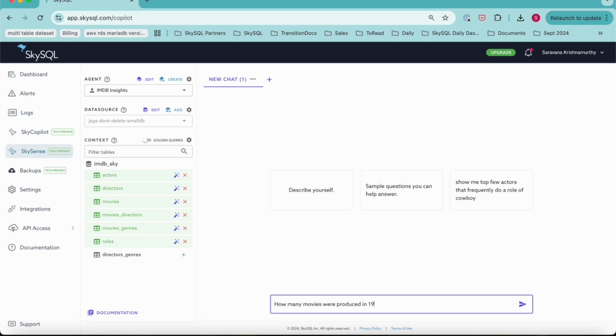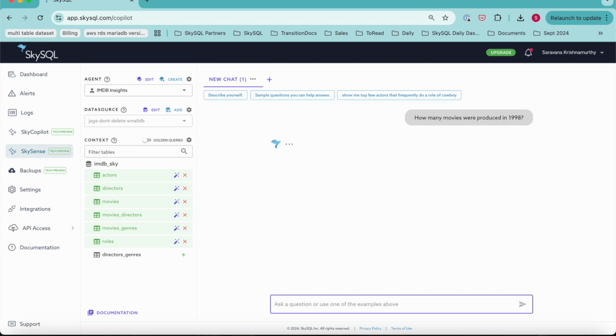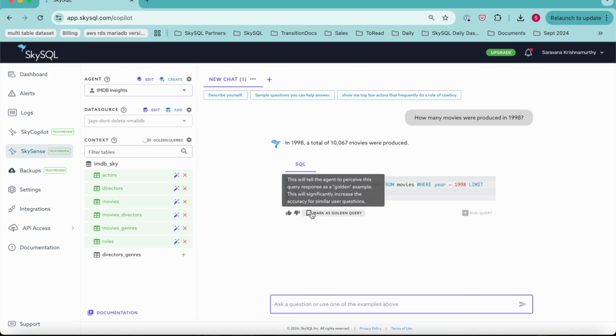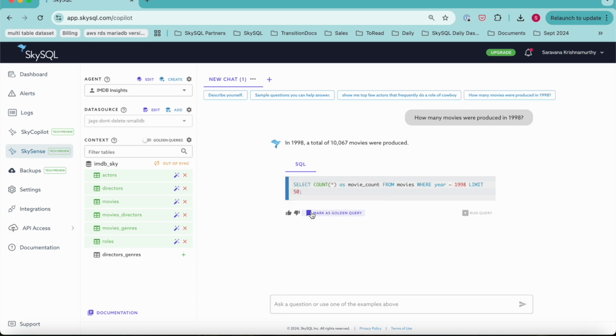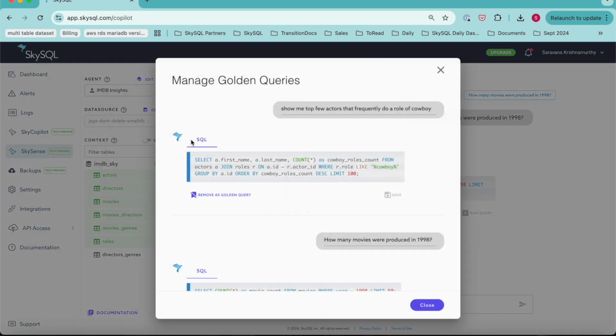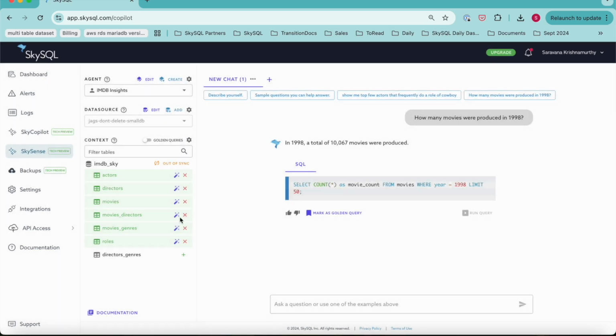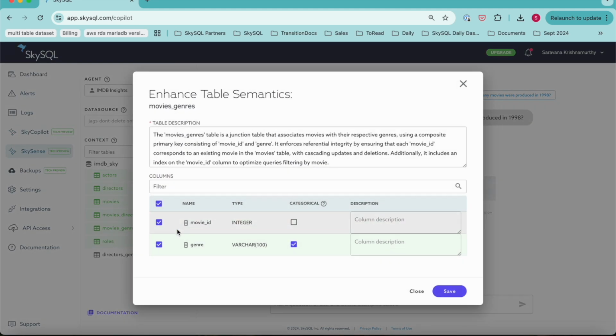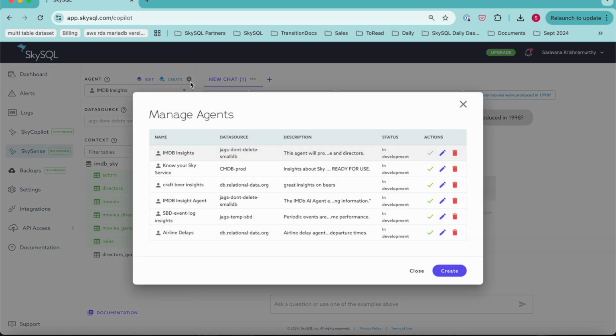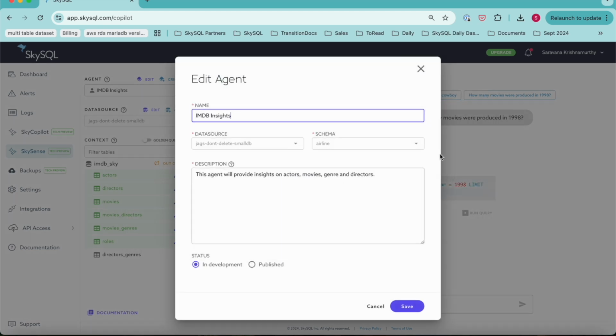Start by running sample queries and observing the results. When you identify a prompt and its corresponding SQL query that yields the desired result, you can designate it as a golden SQL. These serve as benchmarks, defining what correct responses should look like. Golden SQL helps guide the agent to generate accurate results for similar prompts in the future. If needed, adjust the table or column context to improve accuracy, iteratively training the agent until it produces satisfactory results. Once that's done, you can deploy the agent, making it available to apps to consume using a simple REST API. Now, the agent is trained and ready for real-world use.